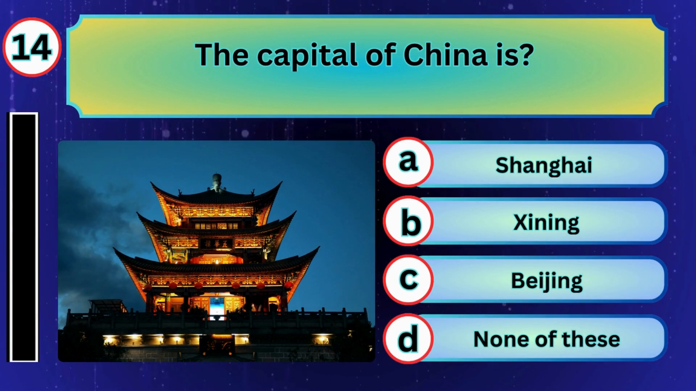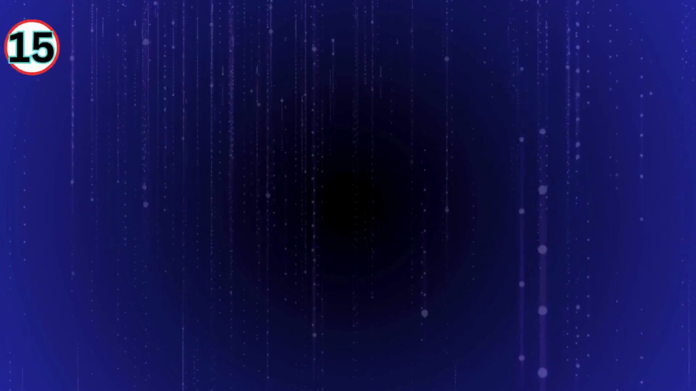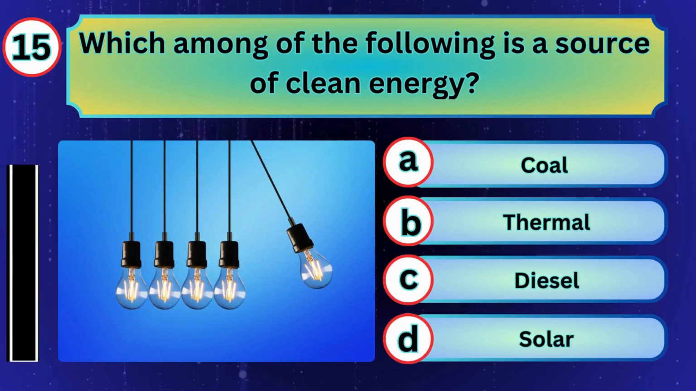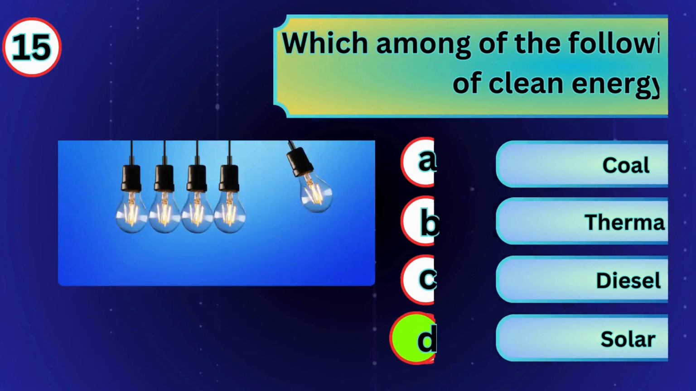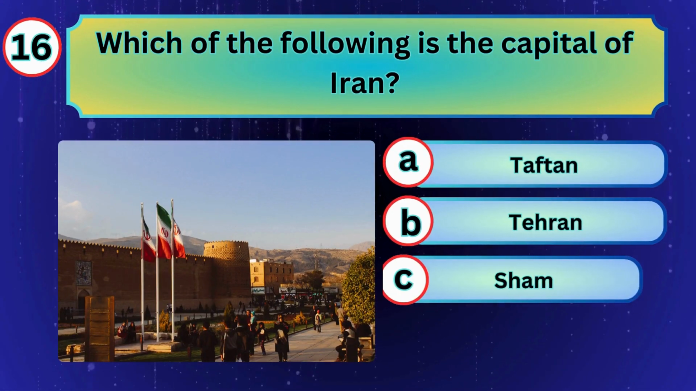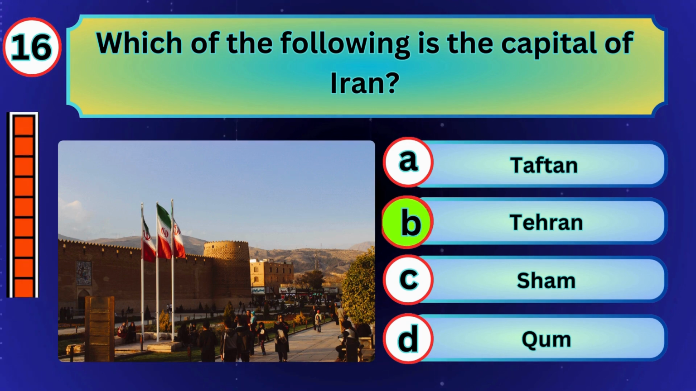The capital of China is Beijing. Which among the following is a source of clean energy? Solar. Which of the following is the capital of Iran? Tehran.